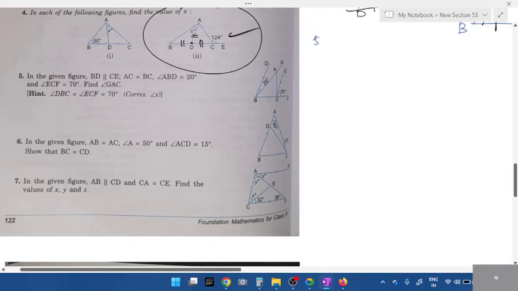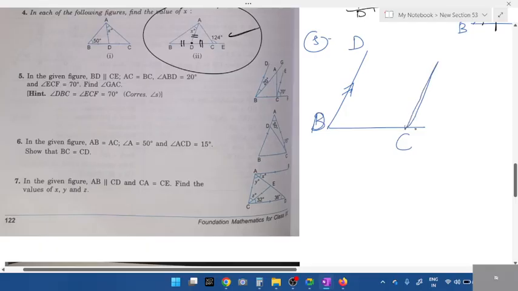In the fifth question, we have a triangle and a parallel line. Where is the parallel line, students? Which is the parallel line here? Look at the arrow. For parallel line, they have drawn an arrow. All of you respond. Which two are parallel here? Can you see arrows are drawn? Right? BCF is given. There's a triangle passing like this. 20 degrees.